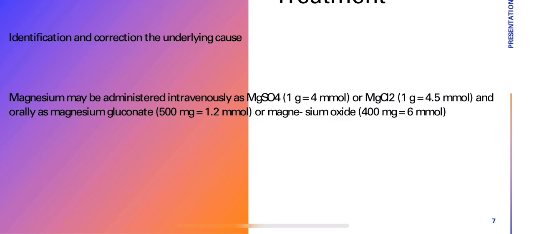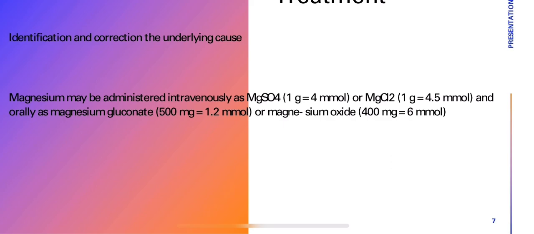Now, coming to the treatment. First, the management of hypomagnesemia should include the identification and correction of the underlying causes and replacement of magnesium. In general, we give magnesium in symptomatic critically ill patients, and it is usually administered intravenously as magnesium sulfate, that is 1 gram equals 4 millimole, or magnesium chloride, that is 1 gram equals 4.4 millimole, and also used orally as magnesium gluconate.